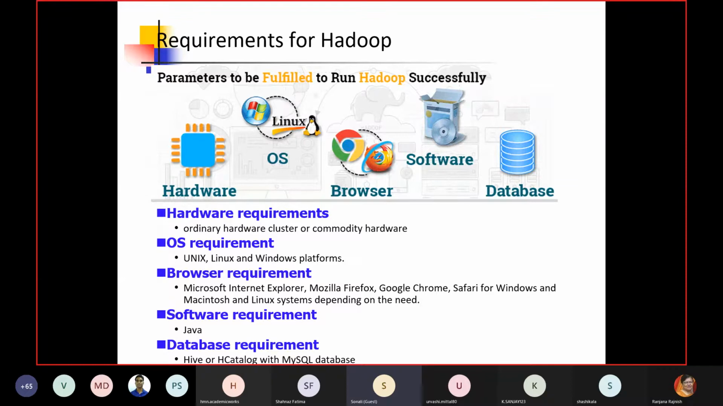If we talk about operating system requirements, it is fully compatible with Unix, Linux, and Windows environments. If we see the browser requirement, it works well with Google Chrome, Internet Explorer, or Firefox. For software requirements, initially we need Java, and for the database requirement we have to install the plugin of Hive or MySQL dataset.